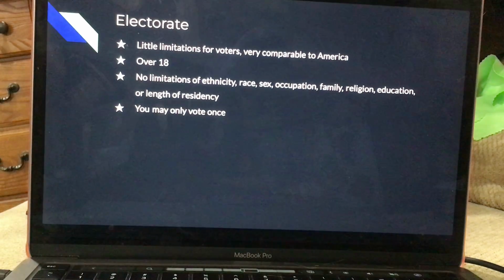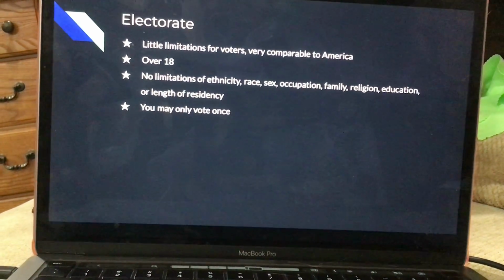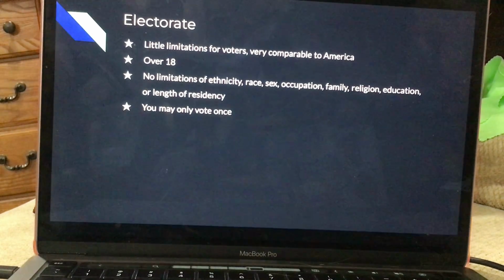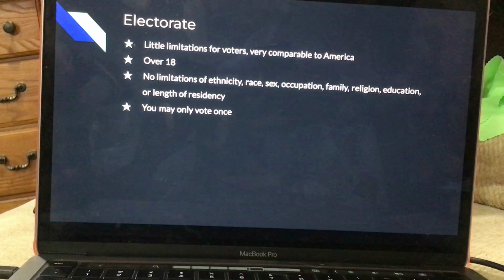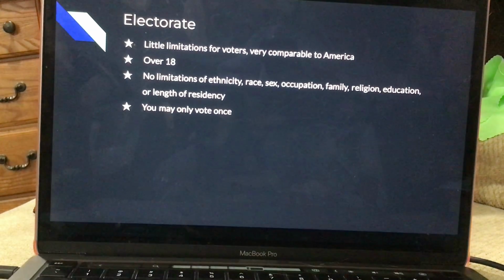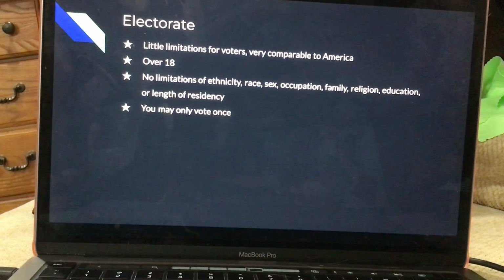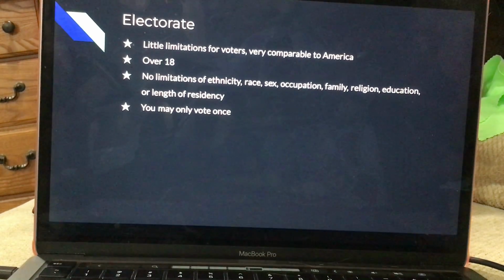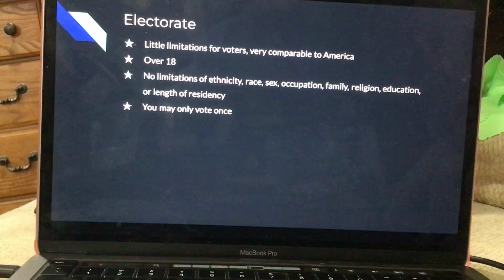The electorate in China is also very similar to America's. There are very little limitations for voters. You have to be over 18 years old, and there's no limitations on ethnicity, race, sex, occupation, family, religion, education, or length of residency. And you're only allowed to vote in every election once. Again, very similar to how America's electorate is.